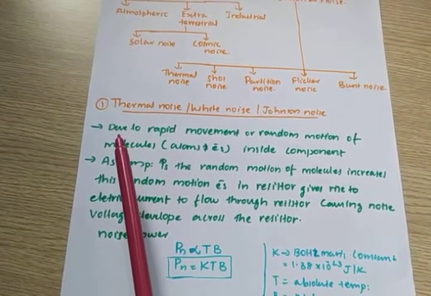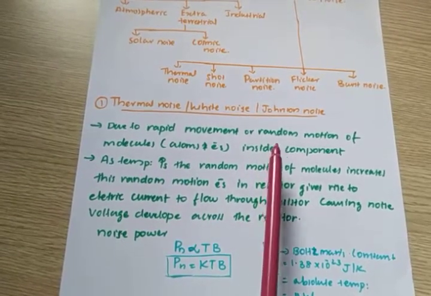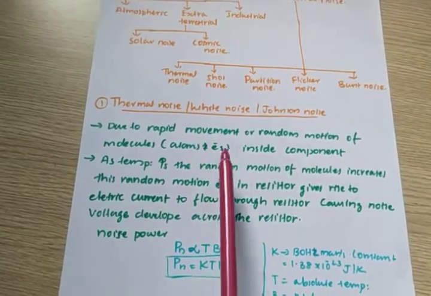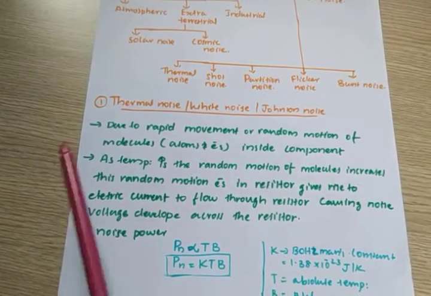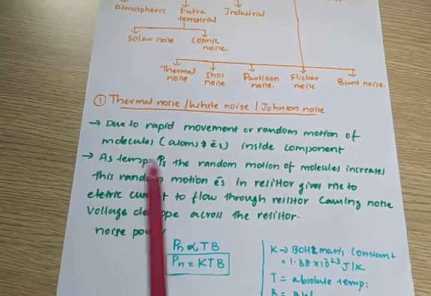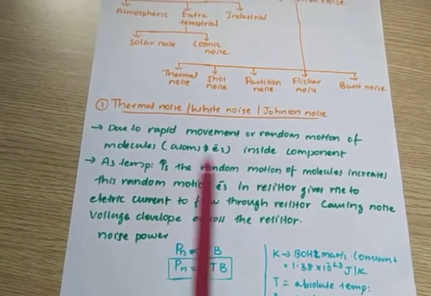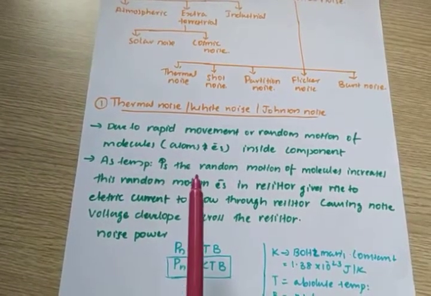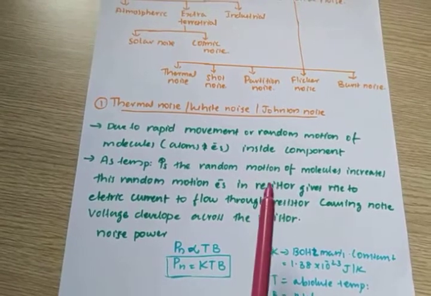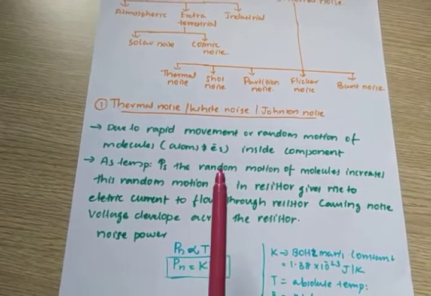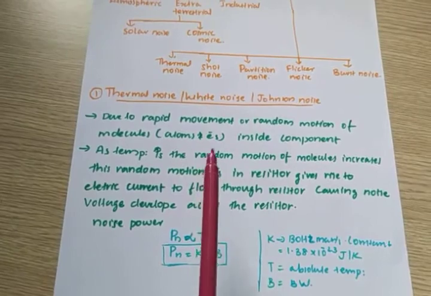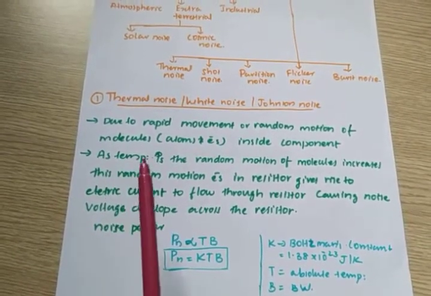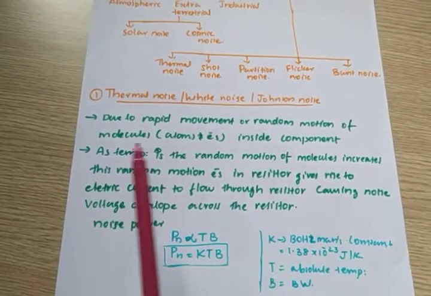It mainly depends upon the temperature. As the temperature increases, the random motion of molecules increases.